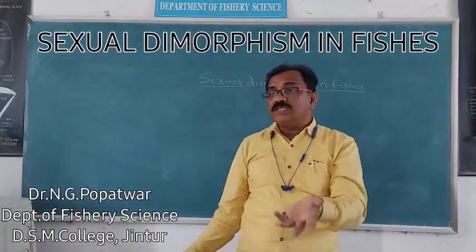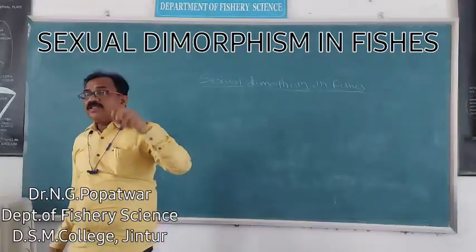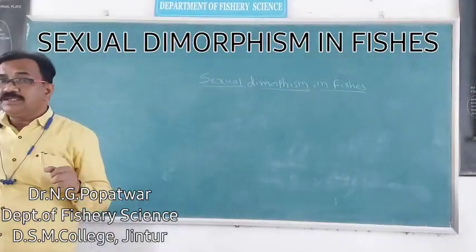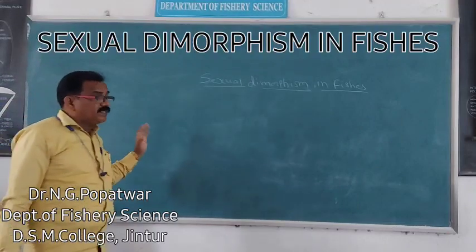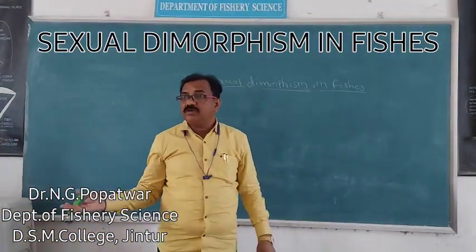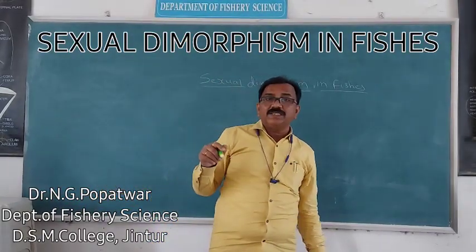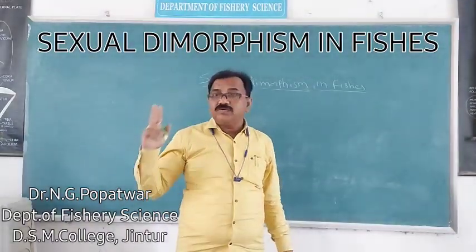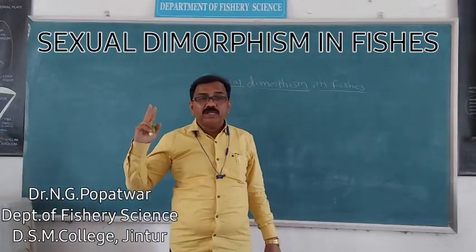But apart from these primary characters, those related to reproduction and gametogenesis, there are the secondary sexual characters. Depending on these secondary sexual characters, we can differentiate whether a fish is a male fish or a female fish. Then these characters are to be divided into two categories. This sexual dimorphism character is to be divided, for our convenience, into two parts.